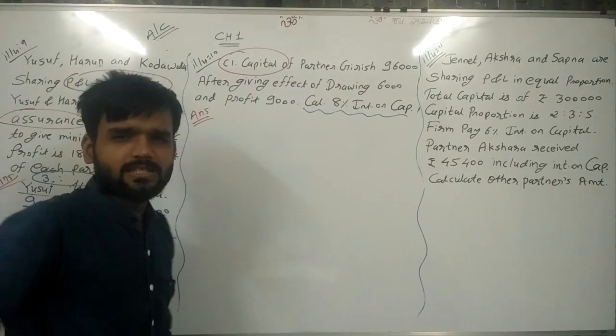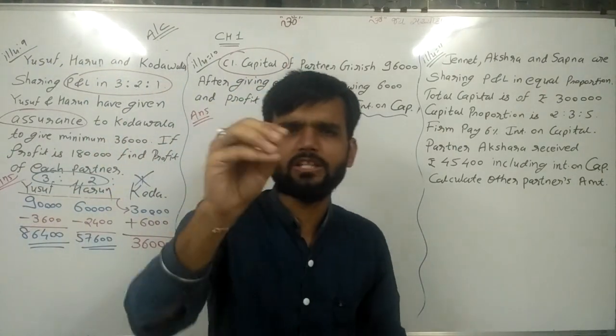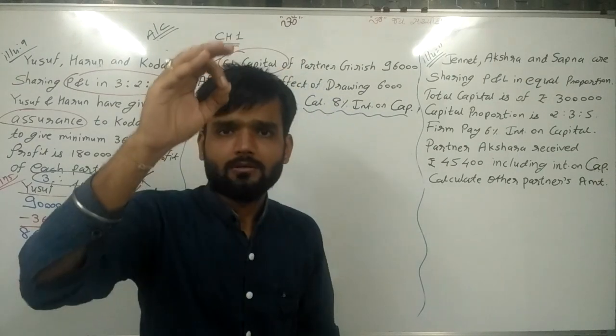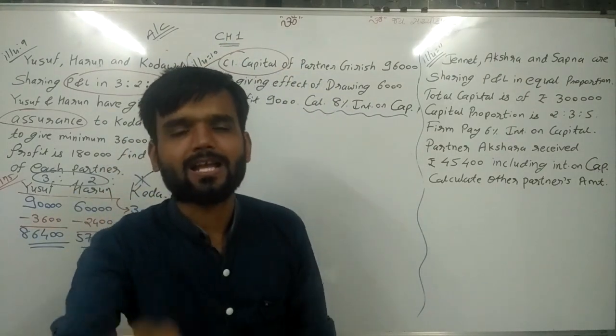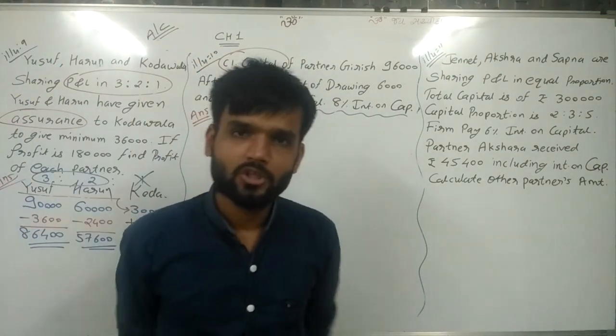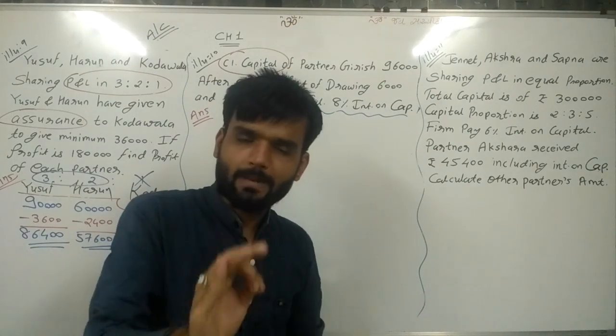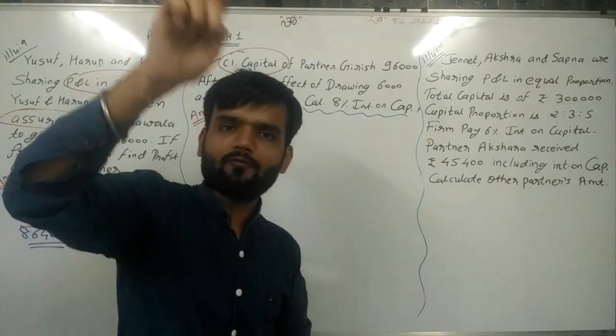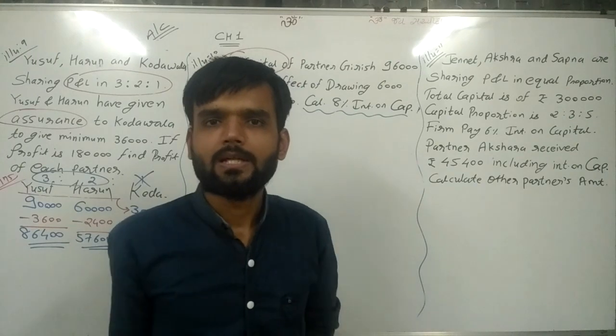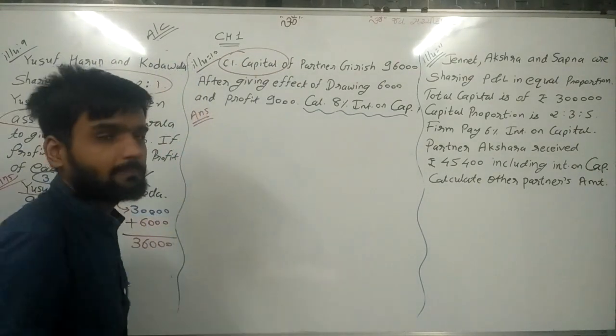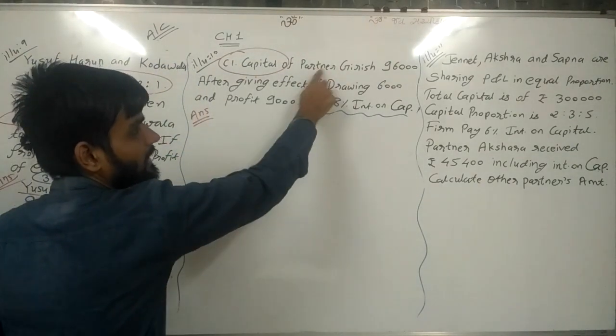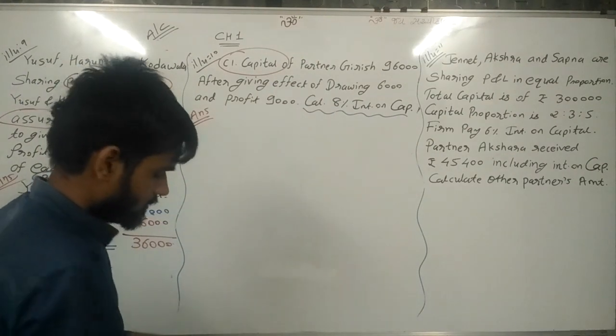Now, what is the method actually? Whenever this type of sum is given and opening capital is not given in the question, then prepare the capital account of that partner. First of all, prepare the capital account of that particular partner. Now here we are preparing the capital account of Girish. Partner Girish is given.